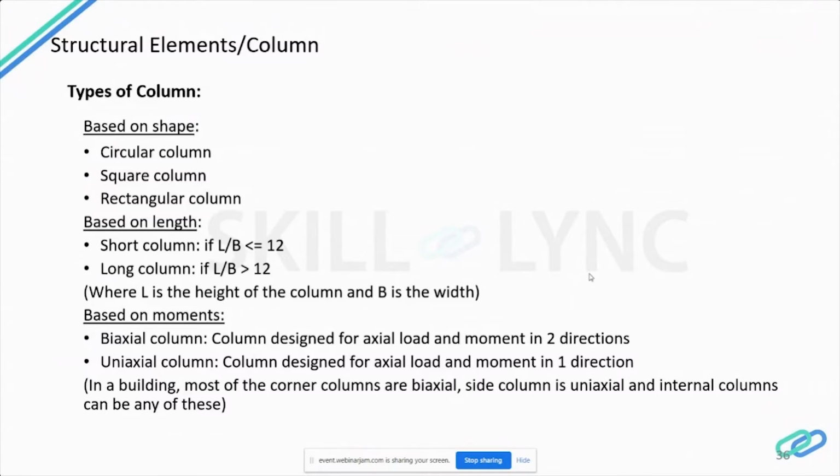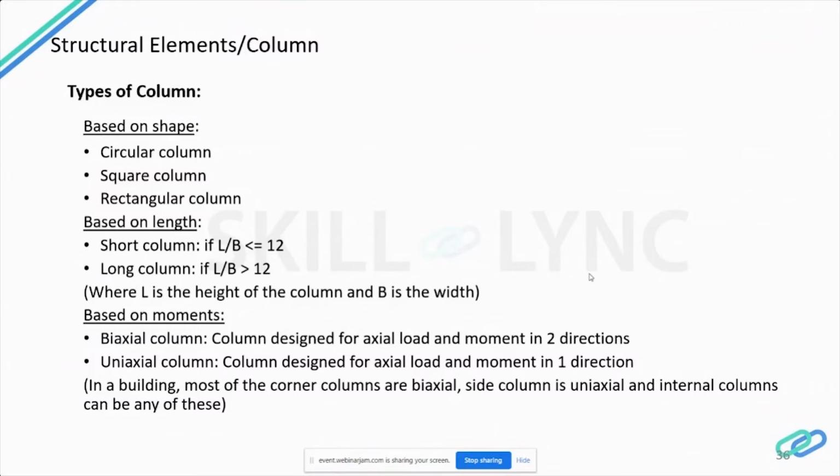Now let's see how it is categorized based upon length. If the length by breadth ratio is less than or equal to 12, then it is a short column. If the L by B ratio is greater than 12, it is a long column, where L is the height of the column and B is the width of the column.